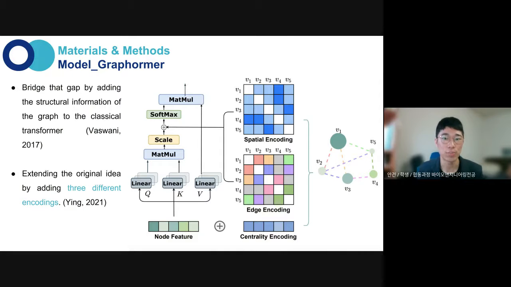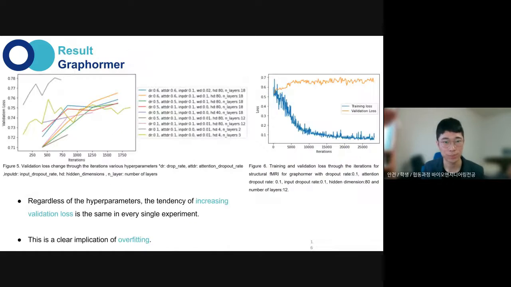We also tried Graphormer to preserve the graphical character of the brain. And Graphormer is basically a transformer that can be used on graphs. And it was possible by using 3 more encodings.